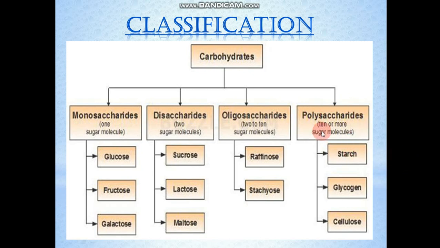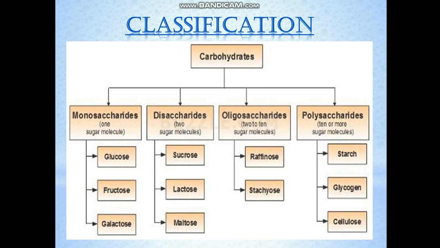The next will be polysaccharides. Polysaccharides upon hydrolysis yield more than 10 sugar molecules. In your notes you have written 50 molecules, so you will correct it there because I can see your notes also, it is written more than 50. Just correct it to more than 10 or more than 20. Starch, for example, glycogen, for example, and cellulose, for example, are all polysaccharides.